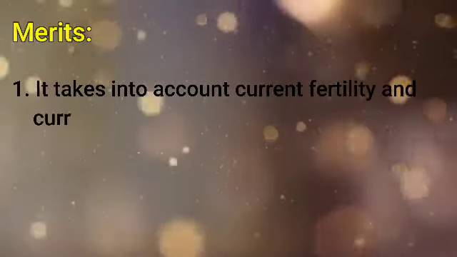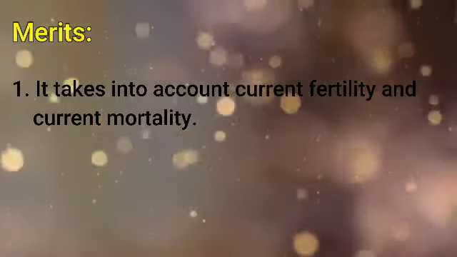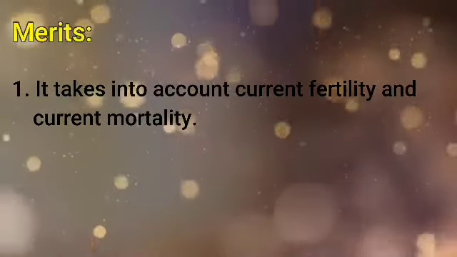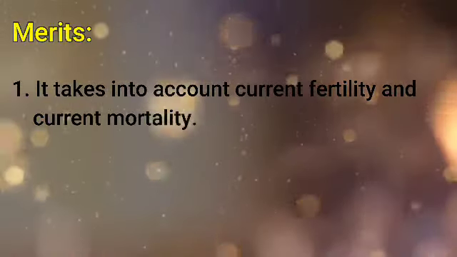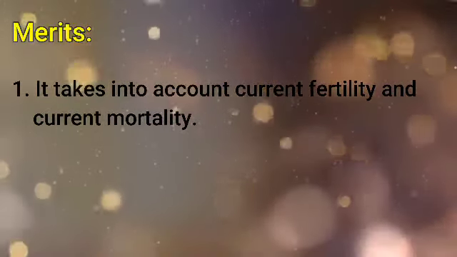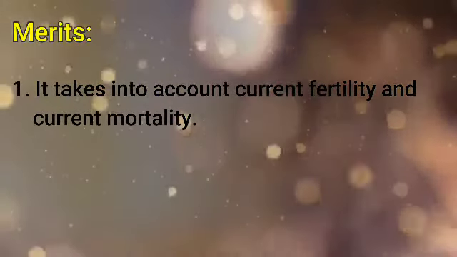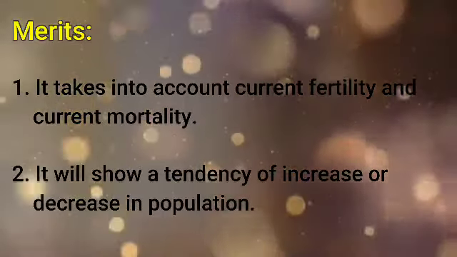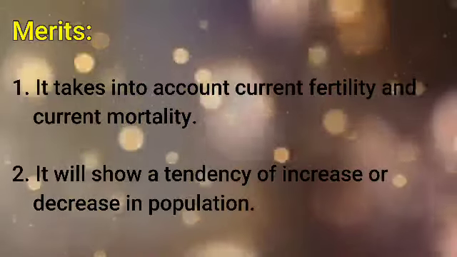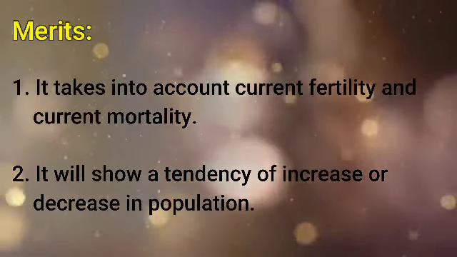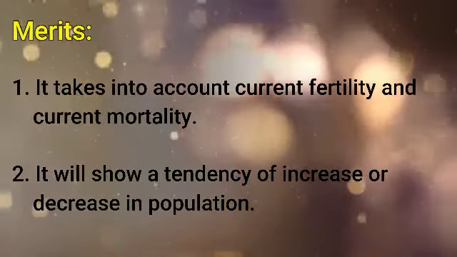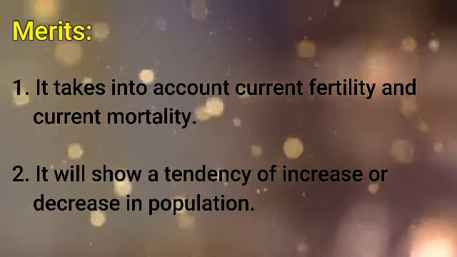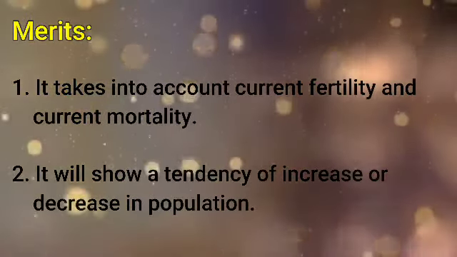Merits: it takes into account current fertility and current mortality. So this is the only measure of reproduction which considers both fertility and the mortality ratio. Both birth and death rate will be taken into account. Second, it will show a tendency of increase or decrease in population. So only based on the net reproduction rate we can decide whether the population is increasing, decreasing or remains constant, because this is the only measure which considers both birth and death rate, based on which the growth of the population can be studied.